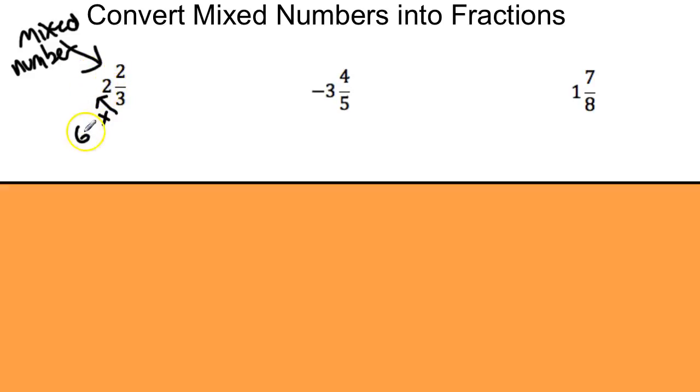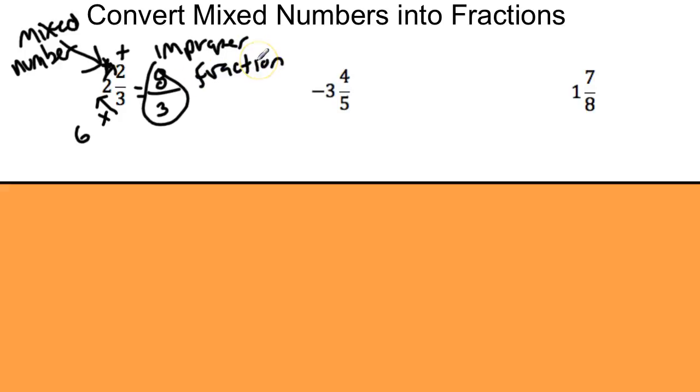And then you take your answer and add the numerator. So the next step is addition. That's a plus sign. Let me put plus. 6 plus 2, that's going to equal 8. And then you keep the same denominator. So this right here is an improper fraction.